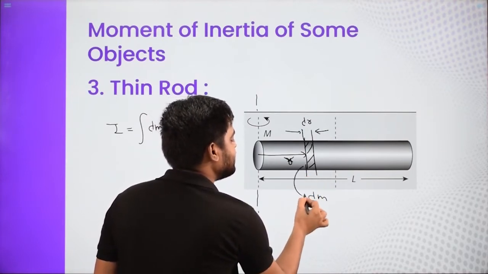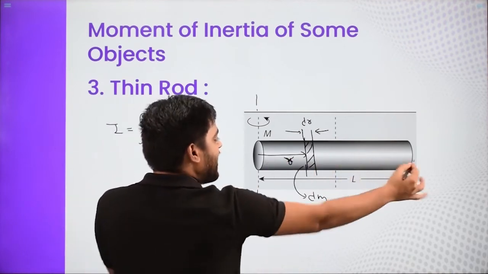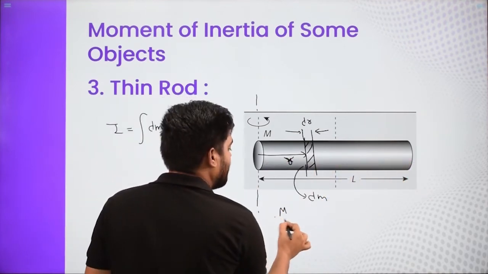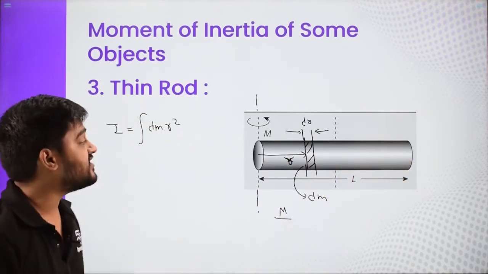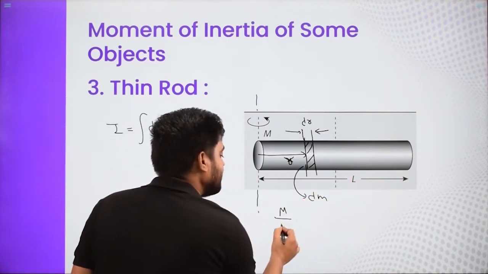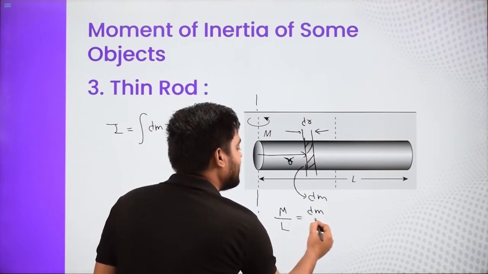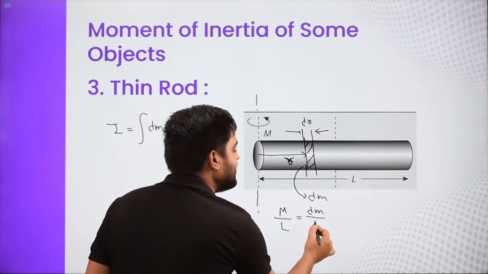Mass of this part is dm. We have already learned how to do that. We'll say total mass divided by total length, because mass is distributed over a length. So the total length of the rod is L, which should be equal to dm, this mass, divided by the length of this part, which is nothing but dr.